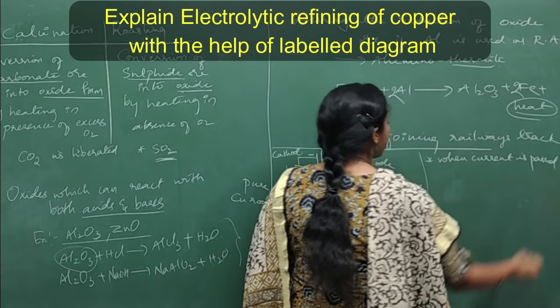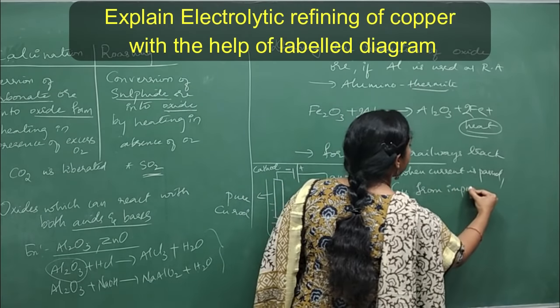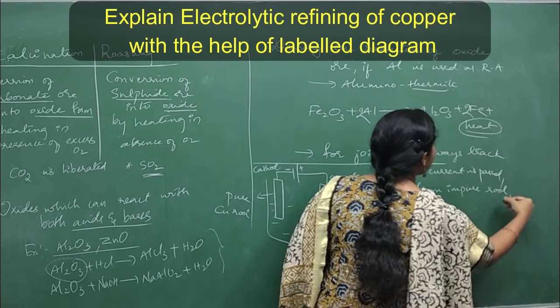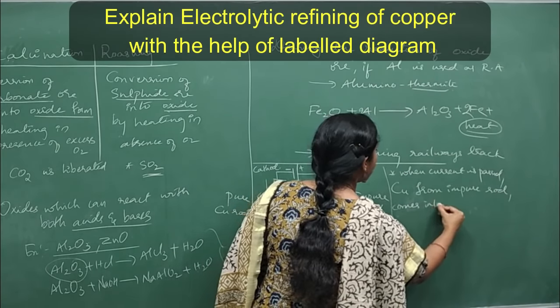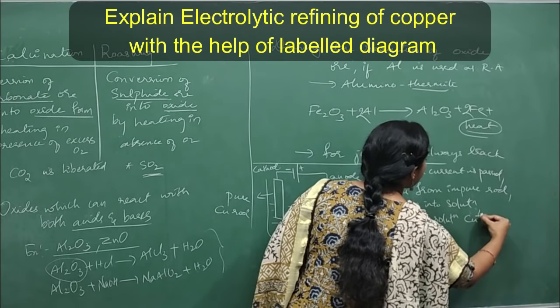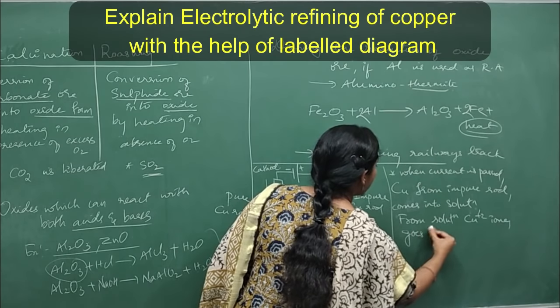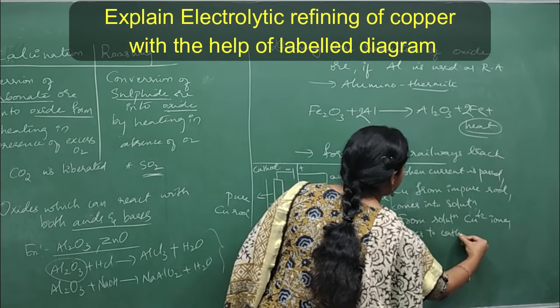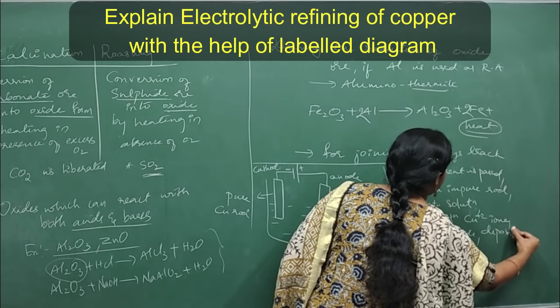Copper from impure rod comes into solution, and from solution, Cu2+ ions go to cathode and there they are deposited.